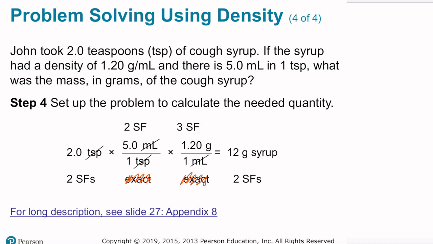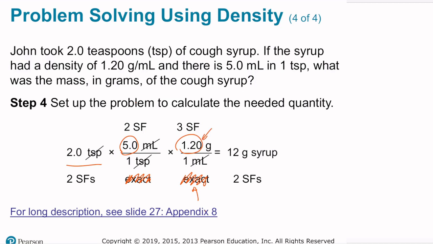Starting with 2 teaspoons of the cough syrup, we then multiply by the first conversion factor, which is 1 teaspoon is 5 milliliters. We're limited to 2 significant figures from 5.0 milliliters, because we're converting from the empirical system to the metric system. Next, we multiply times the next conversion factor, which is 1.20 grams per milliliter. That's the density of the cough syrup. This limits us to 3 significant figures because this density is a measured value. We had to measure the mass and the volume of the cough syrup to get that density.